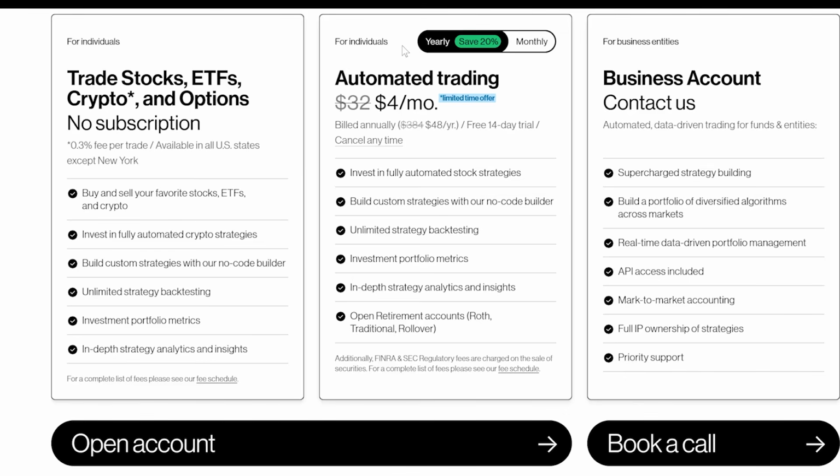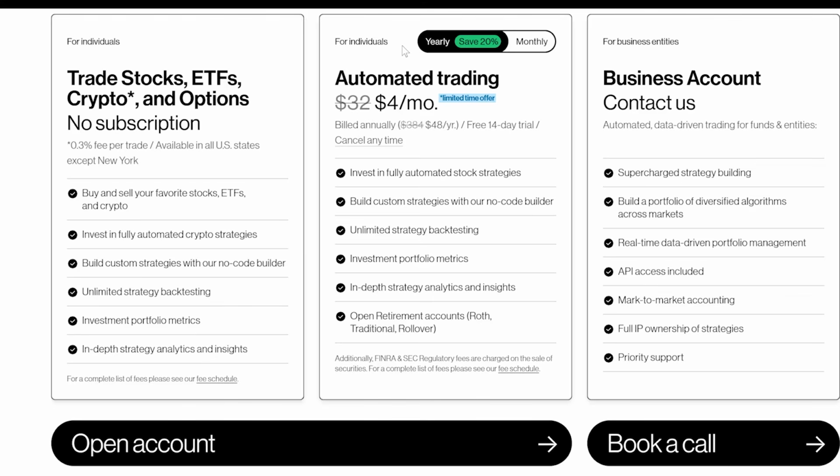Overall, if you've been interested in getting into automated trading or investing or looking at algorithmic trading tools and not really sure where to start, they seem too complicated for you, Composer is not complicated. It's a huge advantage of this platform. It's way easier to use than any other algorithmic trading tools that I've tried. The downside of it to me is that you have to use Composer as your brokerage for stock, ETF, and crypto trades. That does come with some fee drawbacks, as well as just the fact that you can't use a brokerage that you know and trust.